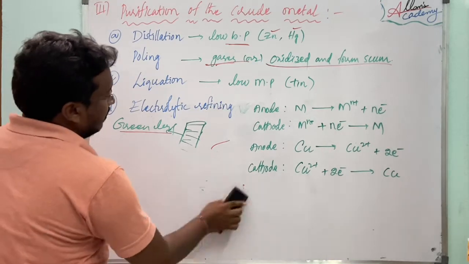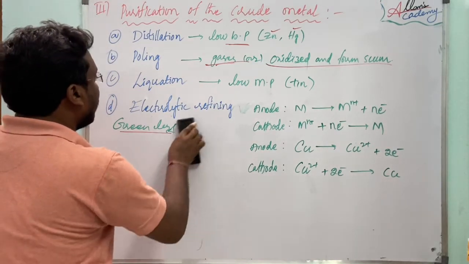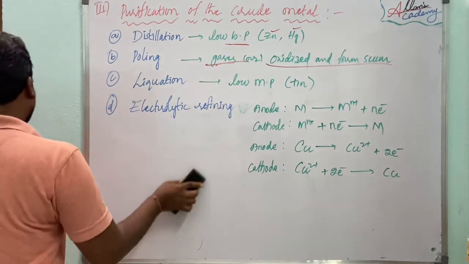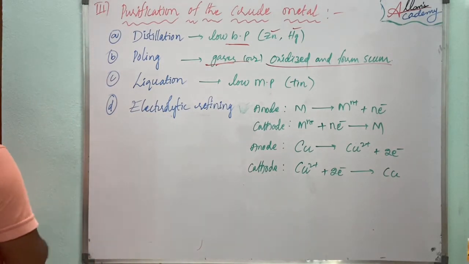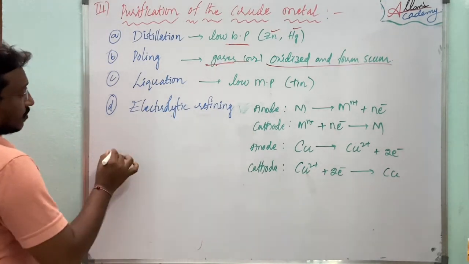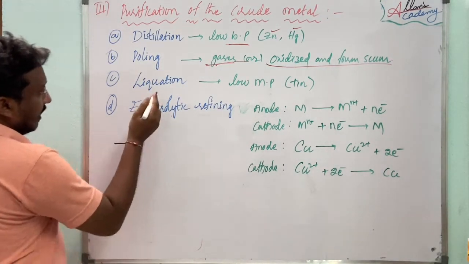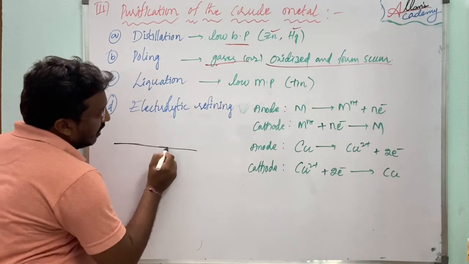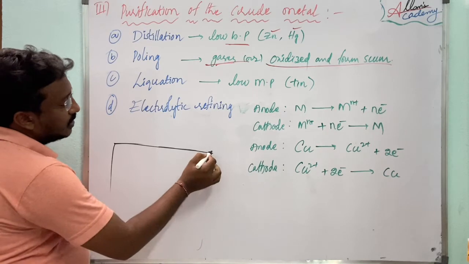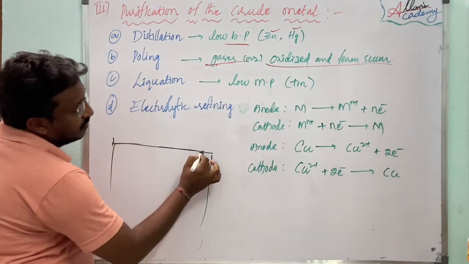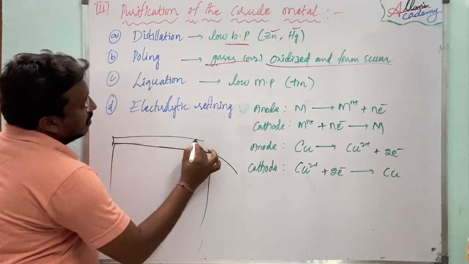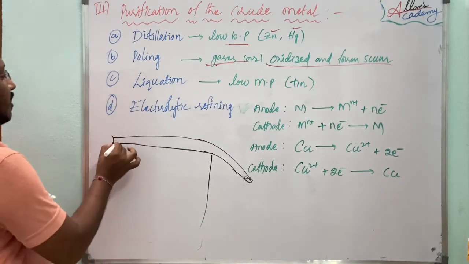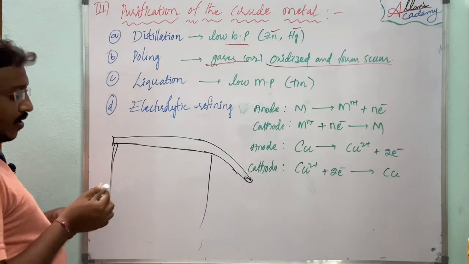Right. Here the next one is liquation. Here we take the impure one on a sloped surface.